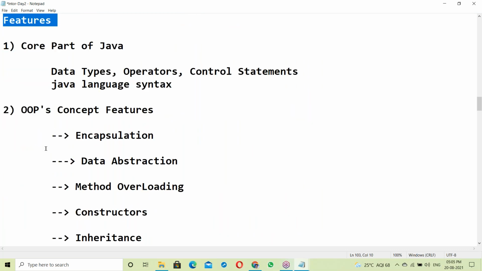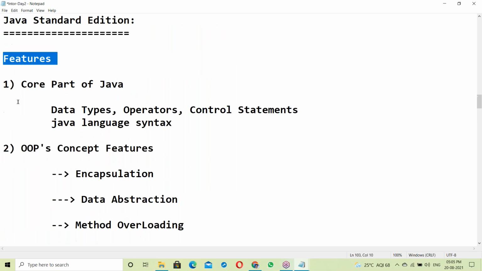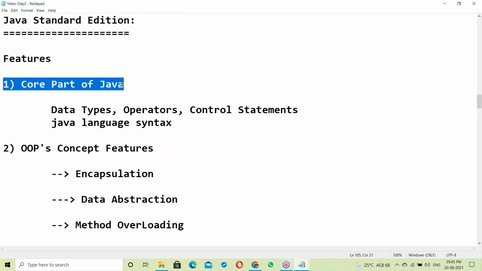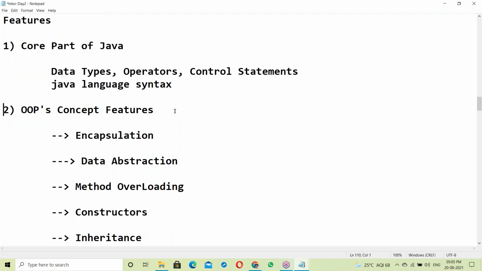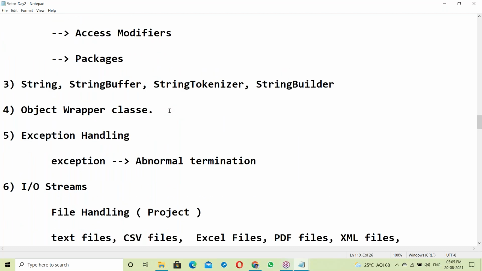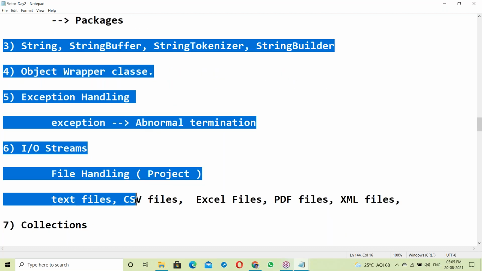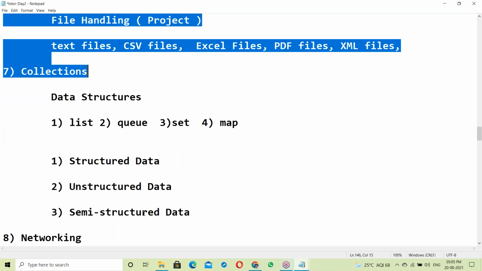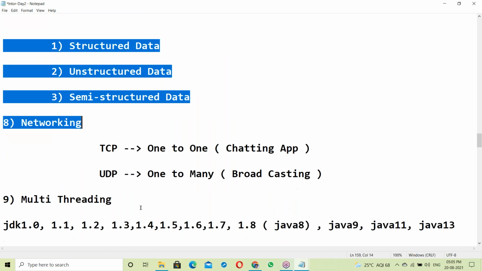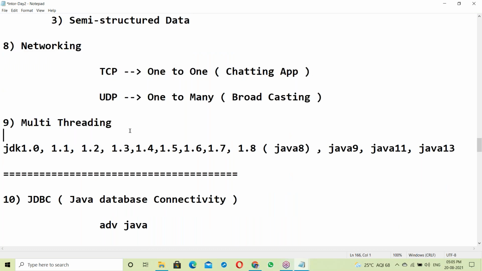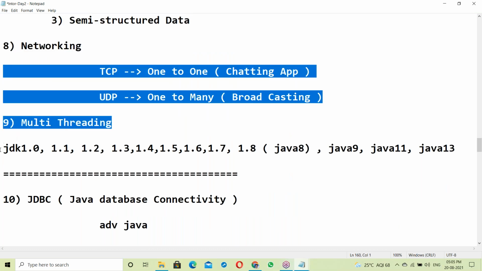These are not different features. In the previous class we discussed the core part of Java, which means the compiler part. Next the Java features and other features. Last class we discussed all of these: networking, multi-threading. Up to multi-threading is our syllabus.